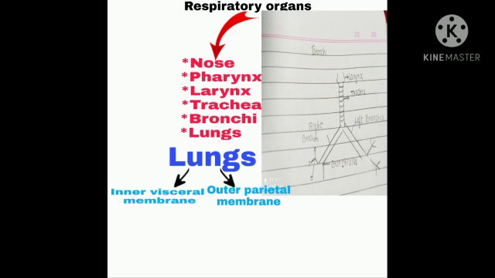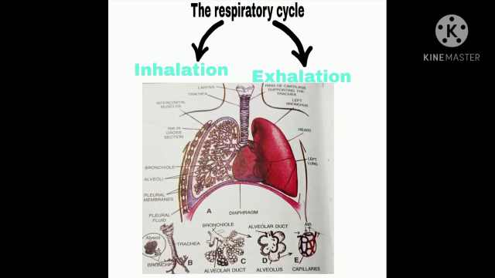Now, let's learn about the respiratory cycle. The respiratory cycle is divided into two parts called inhalation and exhalation. Process of inhalation. When inhalation takes place, there are several steps taking place in our body.